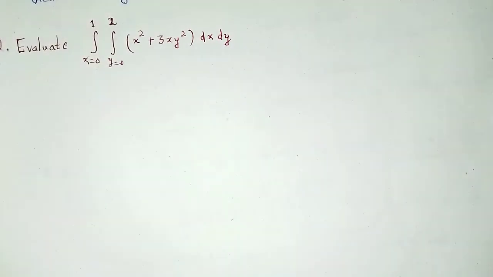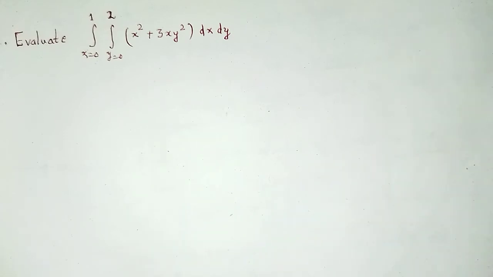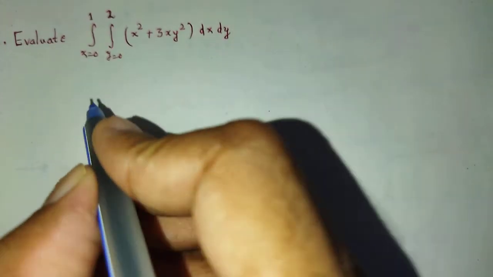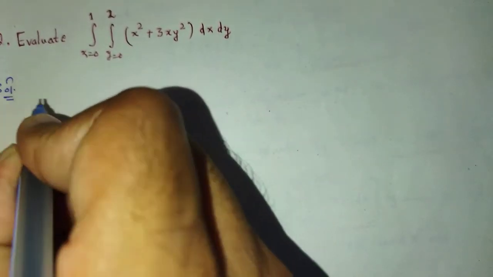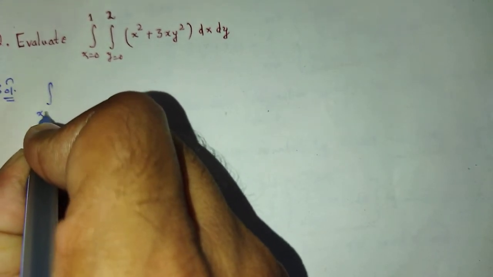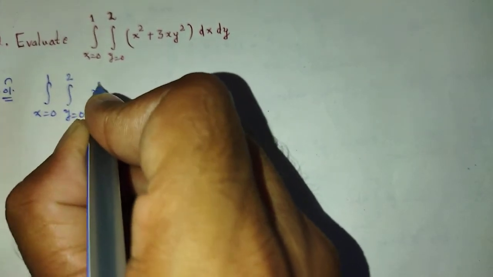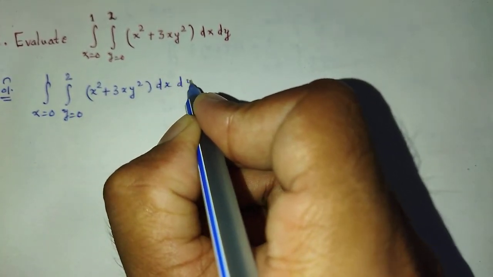Look here, how to solve that question. Solution: integration over x equal to 0 to 1, integration over y equal to 0 to 2, x square plus 3xy square dx dy.